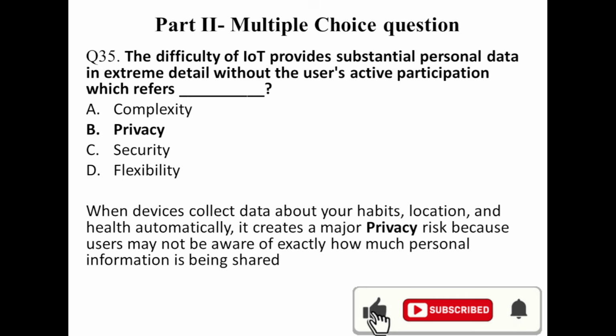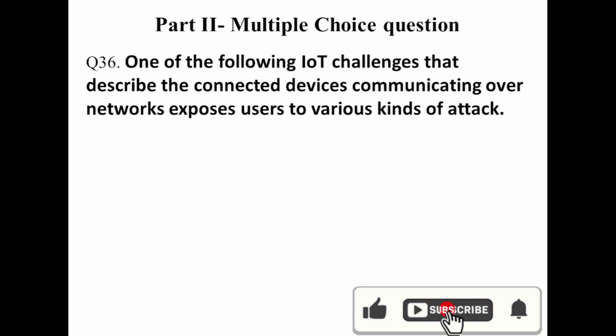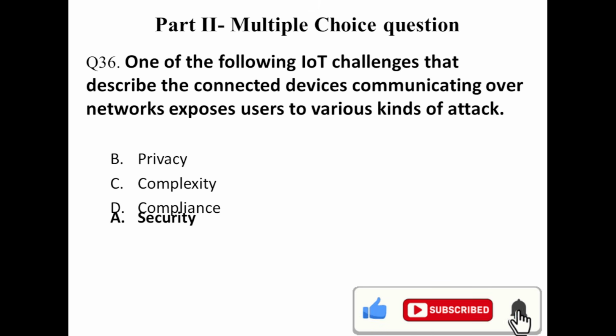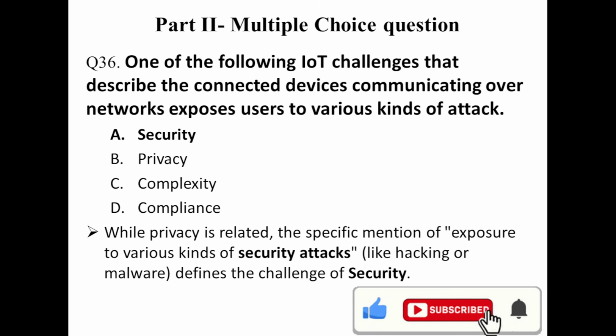Question number 36. Which of the following IoT challenges describes connected devices communicating over the network exposing users to various kinds of attack? This is what we call security. Security violation. Privacy? No. Complexity? The answer is security violation. If users' data is exposed to the outside, you can say security.